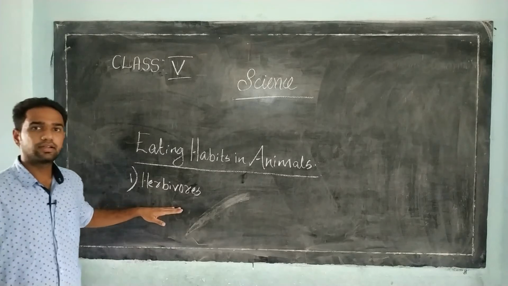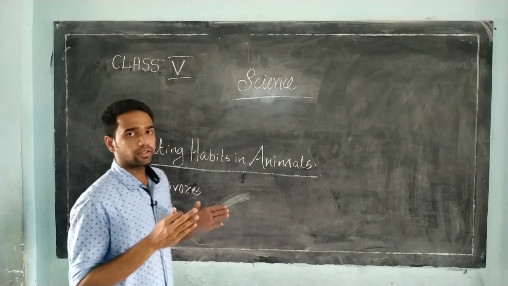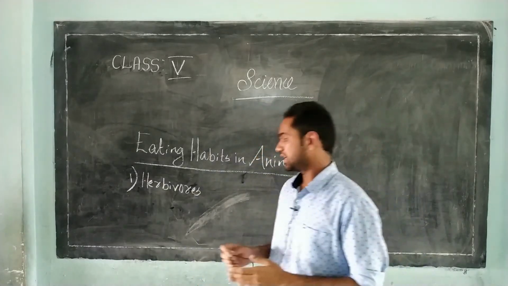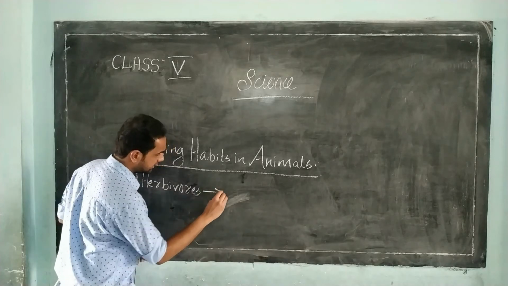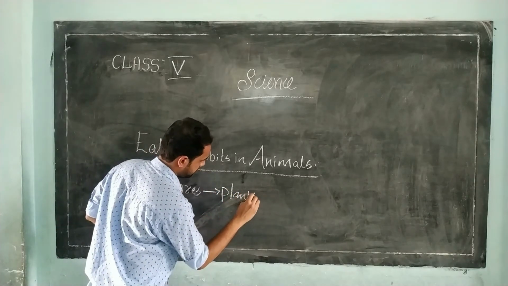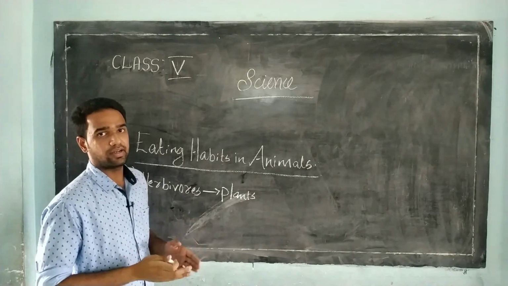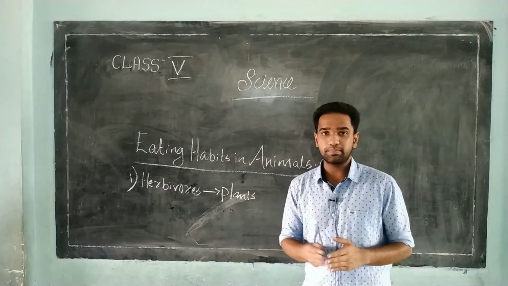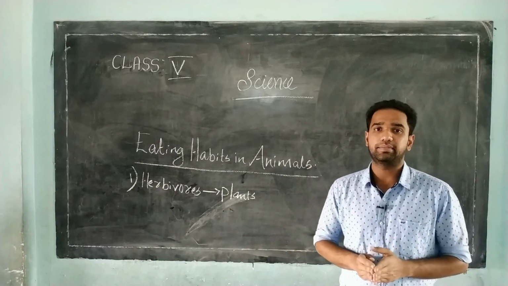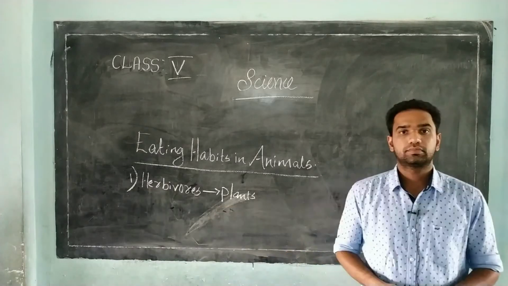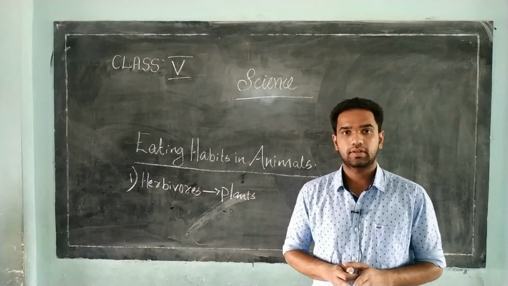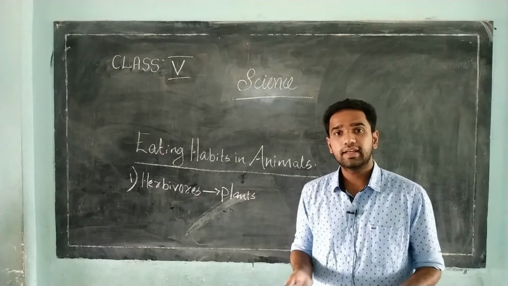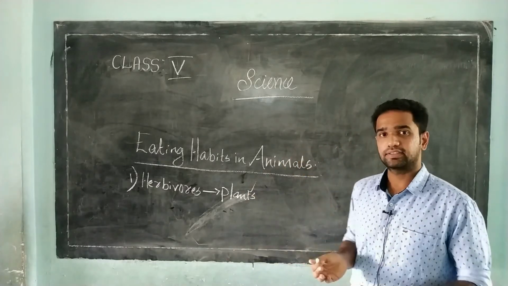Herbivores. So herbivore animals are animals which eat only plants. Or in simple words, plant eating animals are known as herbivores. For example, cow, goat, rabbit. What do they eat? They eat only plants or grass.